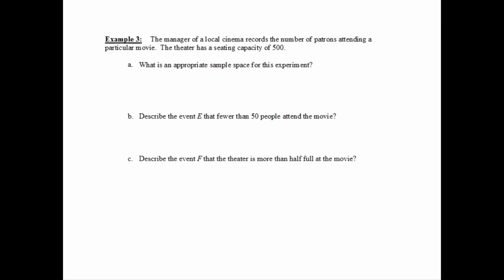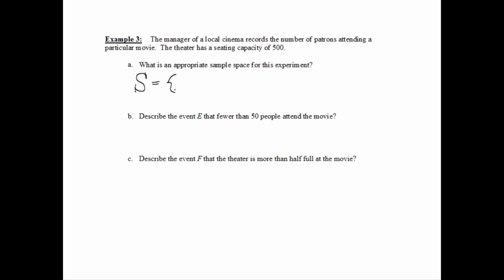Okay, let's suppose we have a manager of a local theater who is recording the number of customers that attend a particular movie. The theater can seat up to 500 people. What's an appropriate sample space for this experiment? Well, you want to think, okay, what is the experiment? The manager is recording the number of patrons. So what we need to write down are all the possible numbers of patrons that he could record.